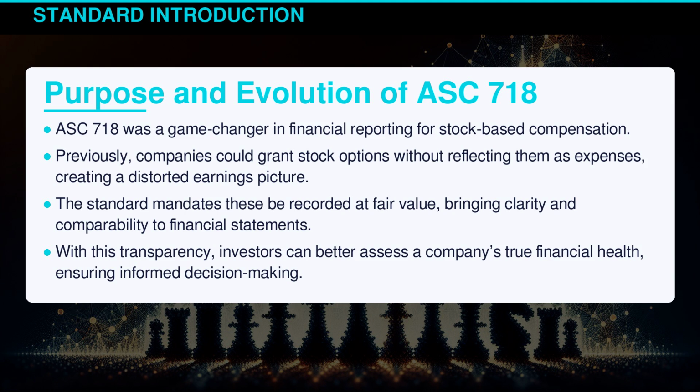ASC 718 was a game changer in financial reporting for stock-based compensation. Previously, companies could grant stock options without reflecting them as expenses, creating a distorted earnings picture. The standard mandates these be recorded at fair value, bringing clarity and comparability to financial statements. With this transparency, investors can better assess a company's true financial health, ensuring informed decision-making.